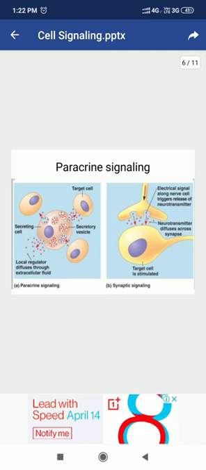There are various examples available for paracrine signaling. For example, synaptic signaling. Synaptic signaling occurs in the nervous system between two nerve cells or between a nerve cell and a muscle cell. In synaptic signaling, there is a synapse. The presynaptic cell releases neurotransmitter. Here, the neurotransmitter is acting as ligand, and these neurotransmitters bind to the post-synaptic cell and induce a change in the post-synaptic cell. And the change is what? They generate an action potential. Action potential means change in membrane potential. That is the cellular response.